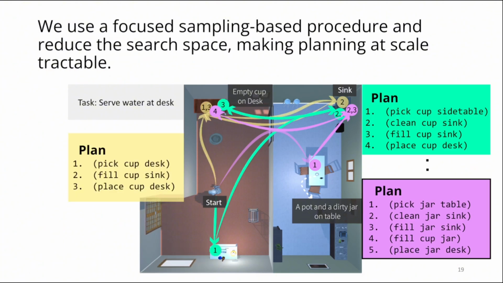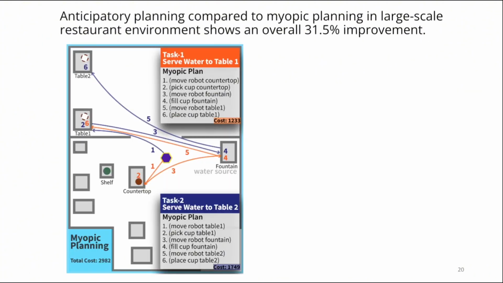To mitigate the exhaustive plan generation, we use a focused sampling based procedure by augmenting the original task with a limited set of predicates to reduce this sample space, and select the plan with lower overall expected cost, estimated using our GNN. We show the effectiveness of our approach in large restaurant and Procthor environments.